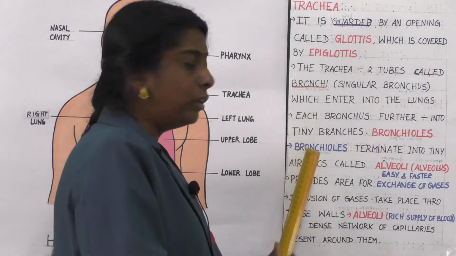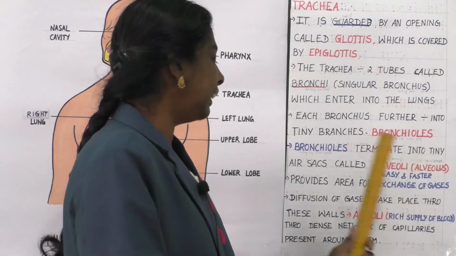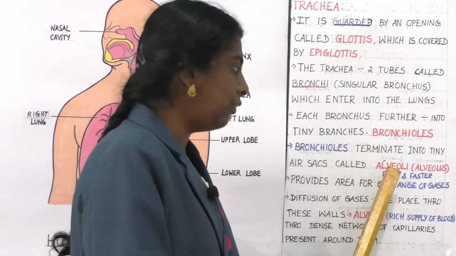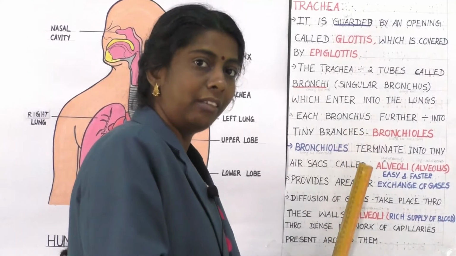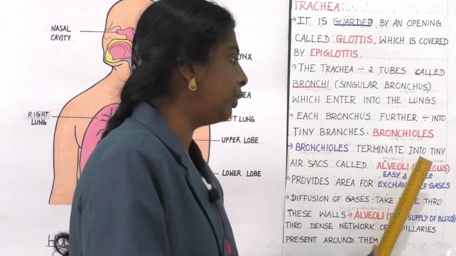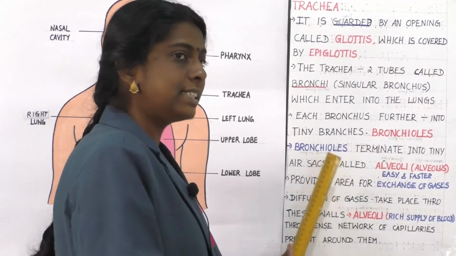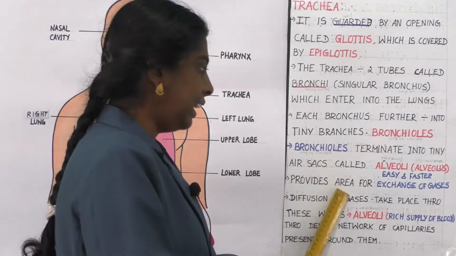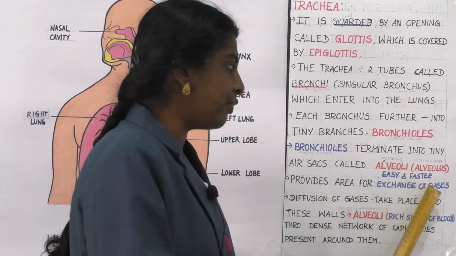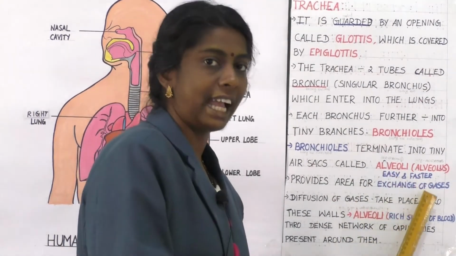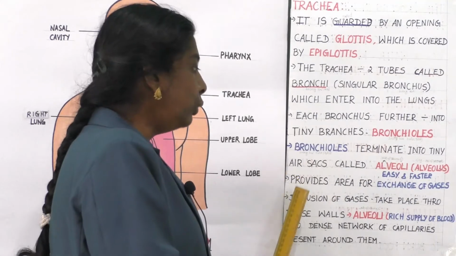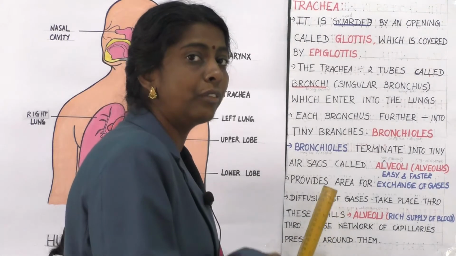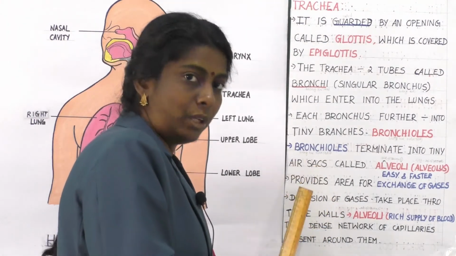Then these bronchioles will terminate into tiny air sacs called alveoli. What is that? Alveoli. The singular form is alveolus. Clear, children? It seems to be air filled sacs. It provides area for easy and faster exchange of gases. Diffusion of gases takes place through these walls, through alveoli.